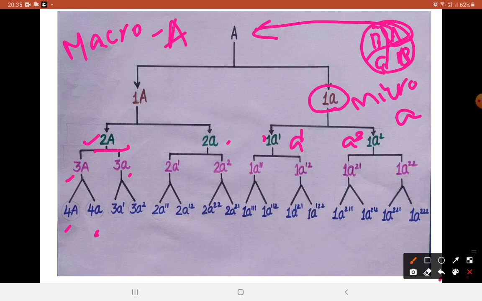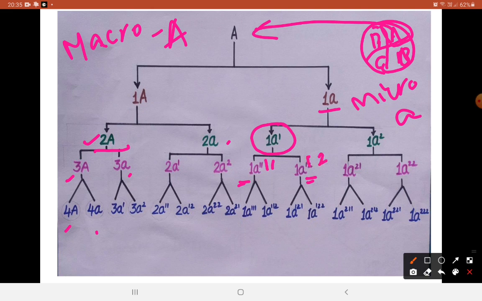And which are those two cells? 1A1 and 1A2. Now this 1A1 further divides to form 2 micromeres, isn't it? So how will you label them? That is 1A11 and 1A12.